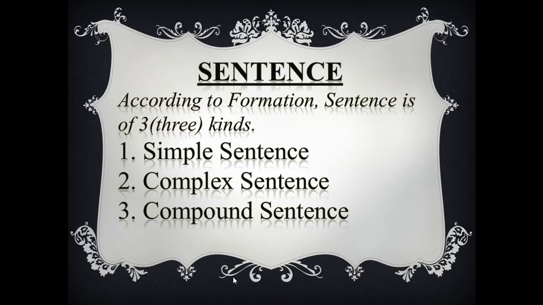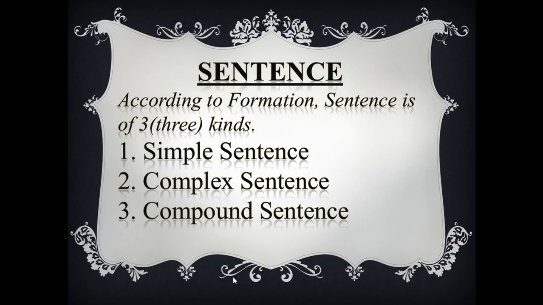And in a compound sentence, you will get a principal clause and a coordinate clause. That is, a principal clause plus a coordinate clause equals a compound sentence. I think it's clear to you. Simple sentence, very simple: one subject and one verb.